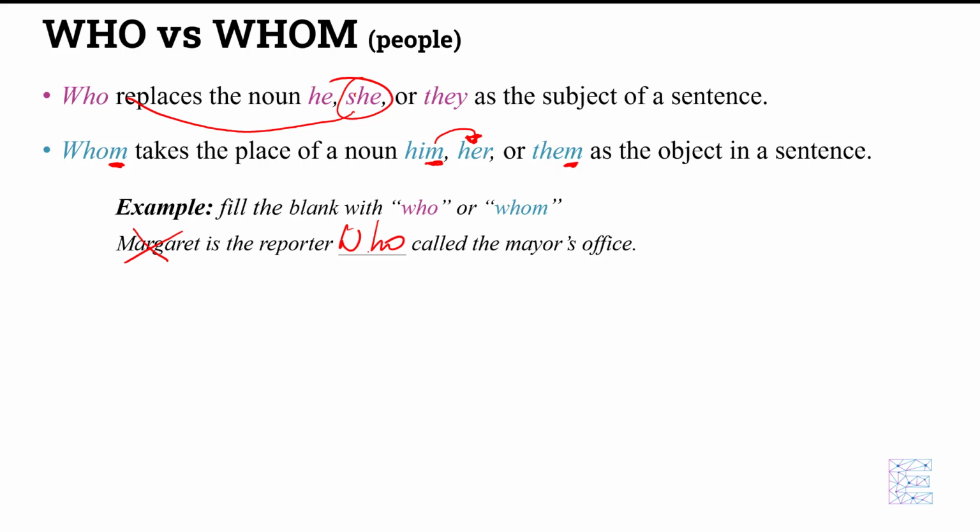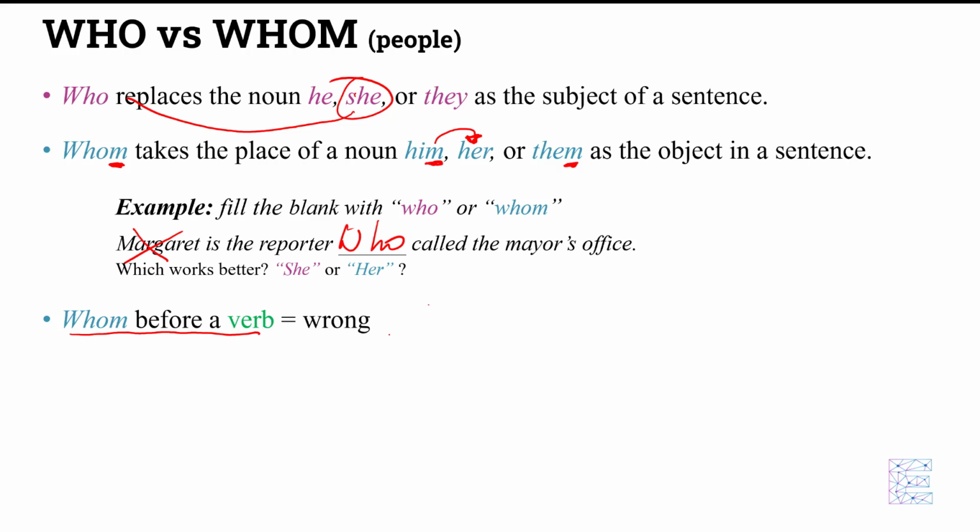All right, so there are a few other ways you could actually view who versus whom, and I'm going to share with you two other things that will help you remember when to use who versus when to use whom. So one other thing I want to share with you is this. You never put whom before a verb. Whom before a verb is always wrong.